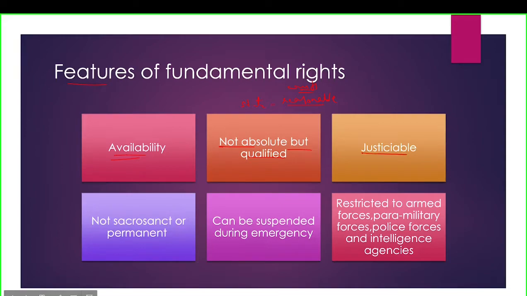And the third is justiciable. That means any violation of a fundamental right can be challenged in the court.